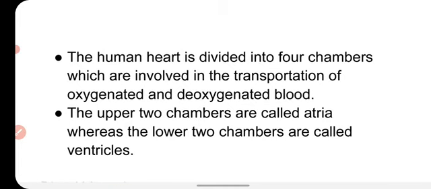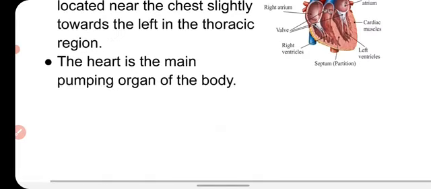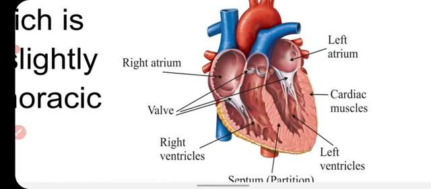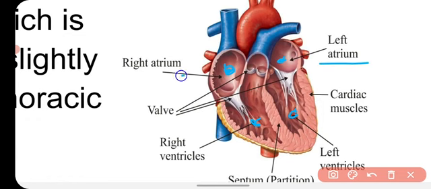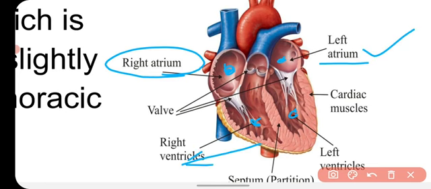The upper two chambers are called atria, whereas the lower two chambers are called ventricles. You can see here our human heart has four chambers. These are the upper two chambers, and these are the lower two chambers. The upper two chambers are called atria, singular atrium. The right side atrium is called the right atrium, and the left side is called the left atrium. Likewise, the right side of the lower chamber is called the right ventricle, and the left side is called the left ventricle.